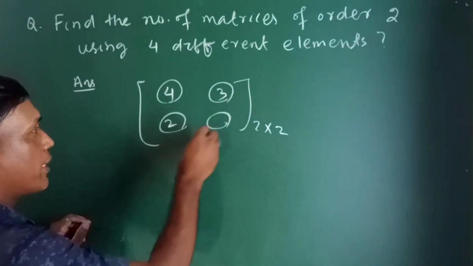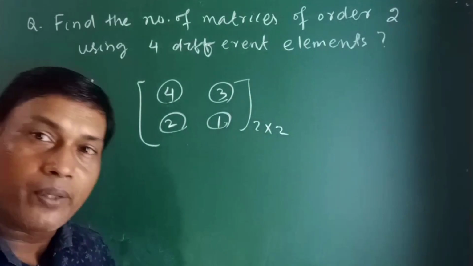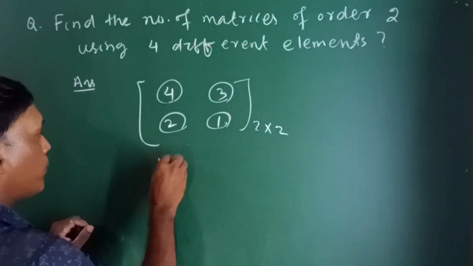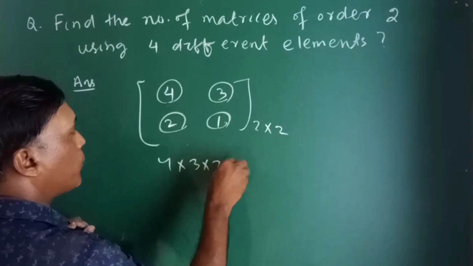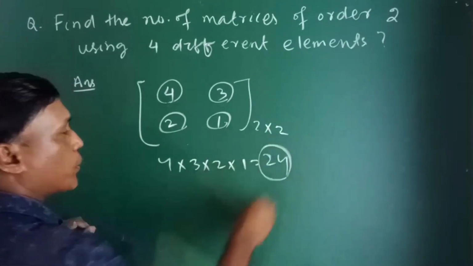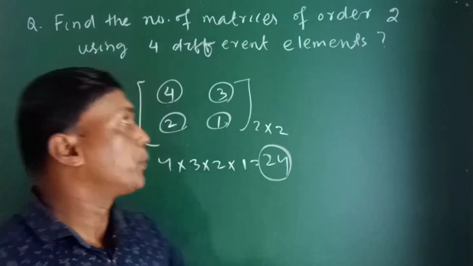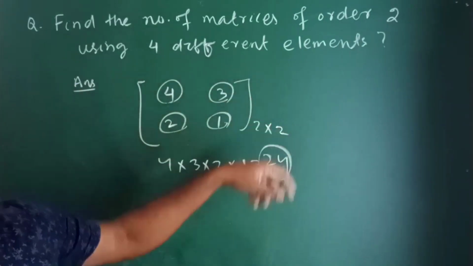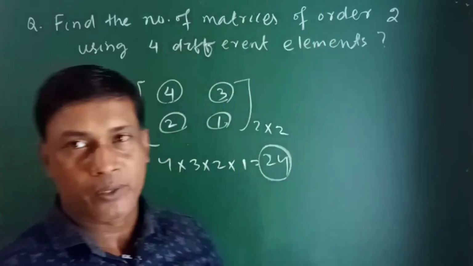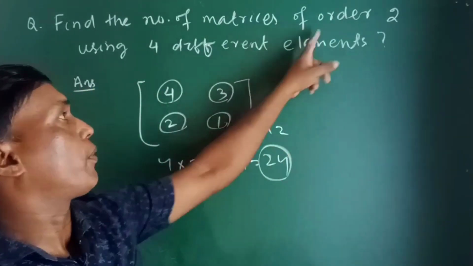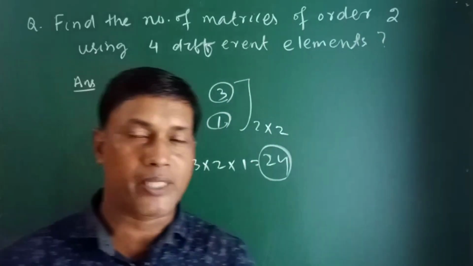And here is 2 and here is 1. Now by the counting principle, the multiplication principle, you have 4 into 3 into 2 into 1 is equal to 24. So you will find 24 different matrices of order 2 using 4 different elements. This is one of the very important questions.